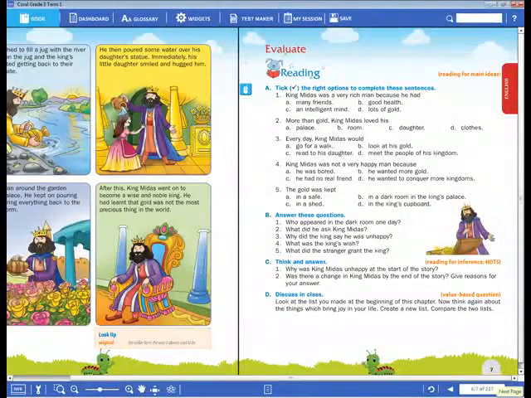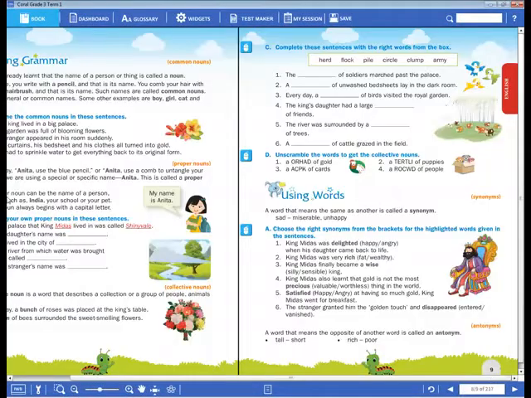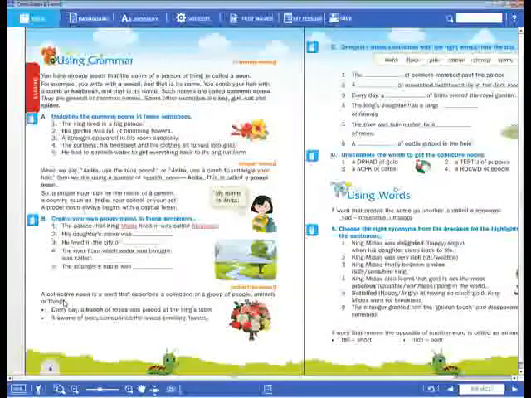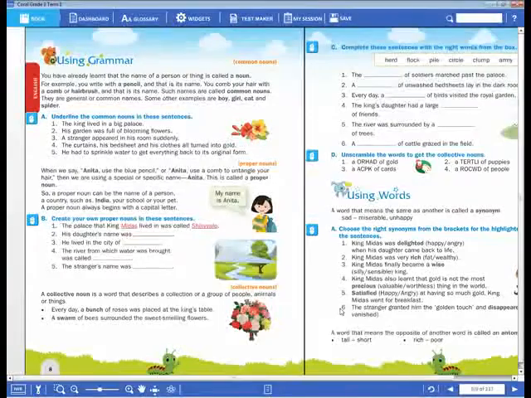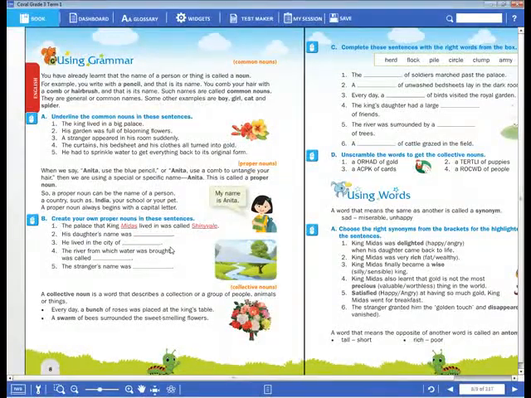So, in the previous class, we started the grammar topic. In that grammar topic, we have already completed the common noun and the proper noun. Okay, so today we can go to the collective noun. Okay, dear children, today we will go to the collective noun.